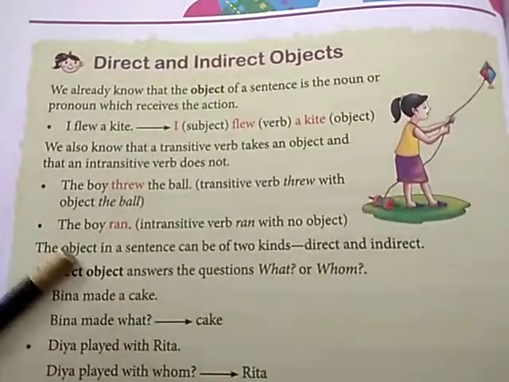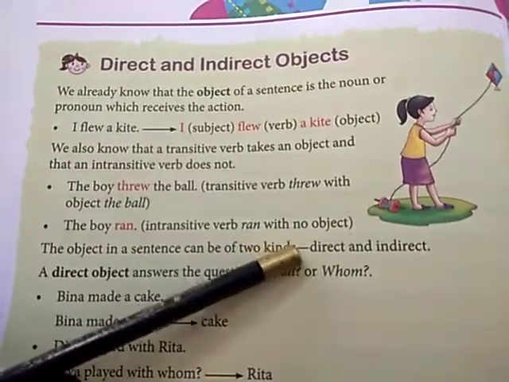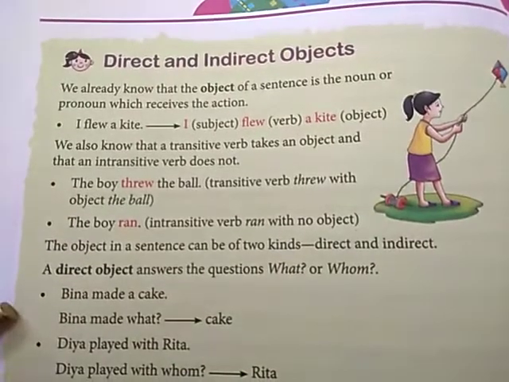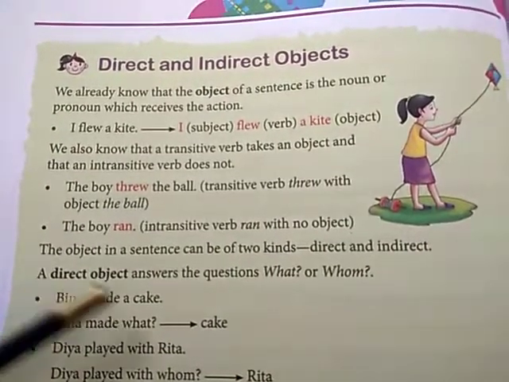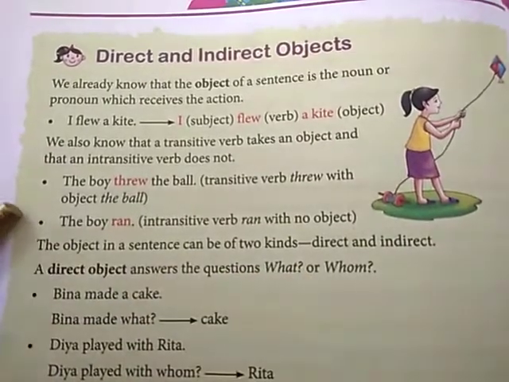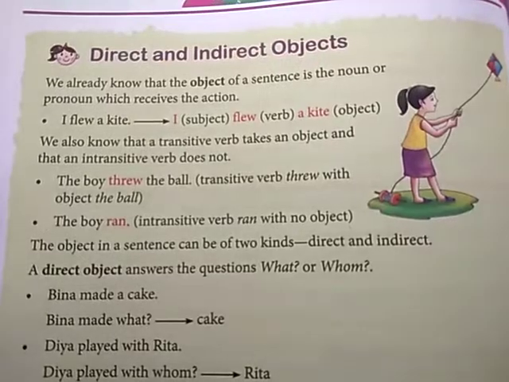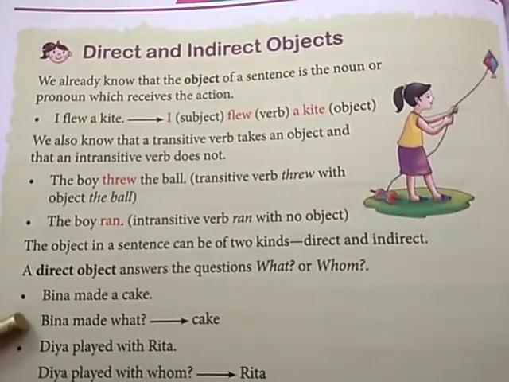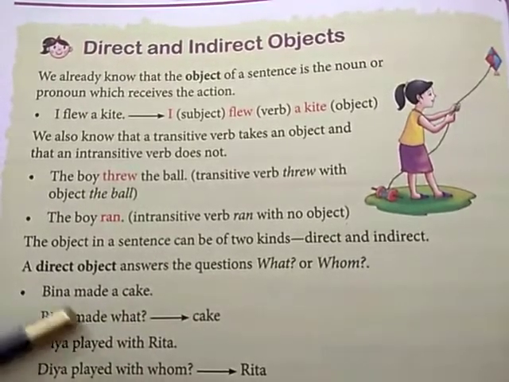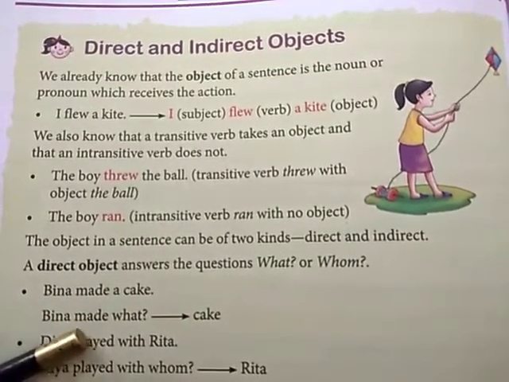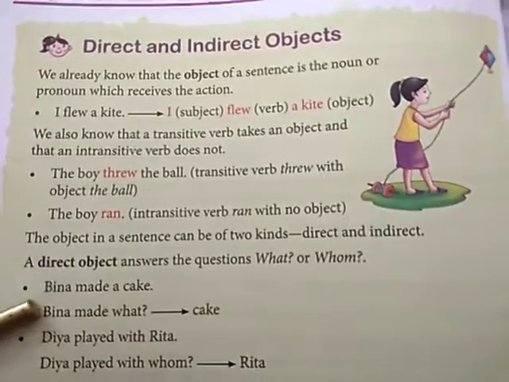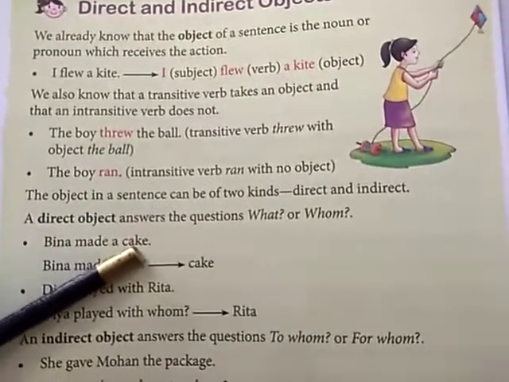Look over here. The object in a sentence can be of two kinds. It can be a direct object and it can also be an indirect object. So how do we define a direct object? A direct object answers questions like what or whom. The object which gives the answer to questions like what or whom is called a direct object. For example, Beena made a cake. This can be asked as: what did Beena make, or Beena made what. The word what is answered with the word cake. So the cake will become the direct object here.